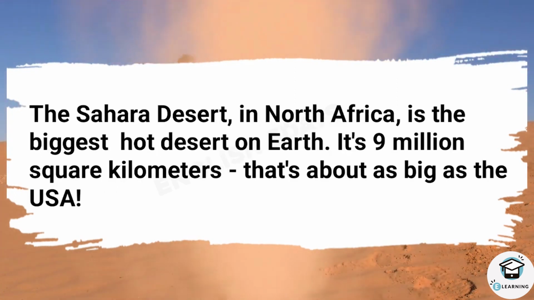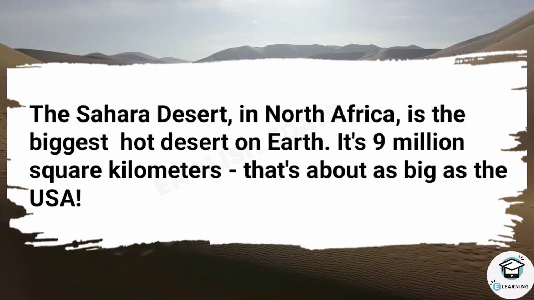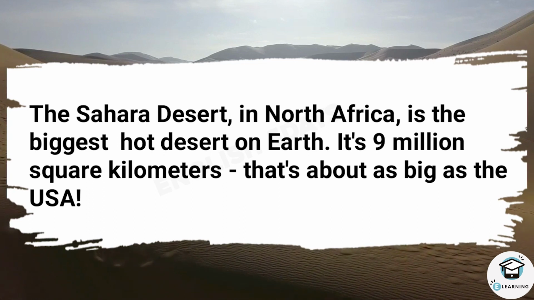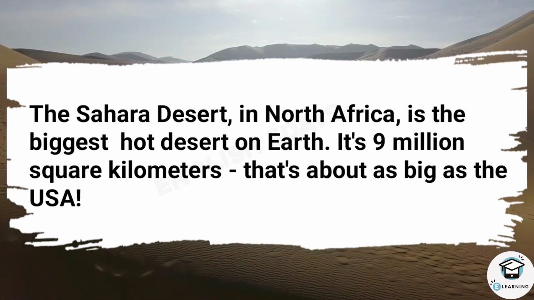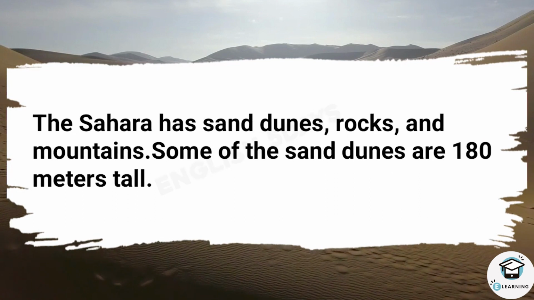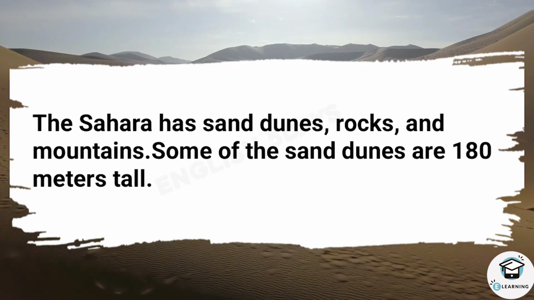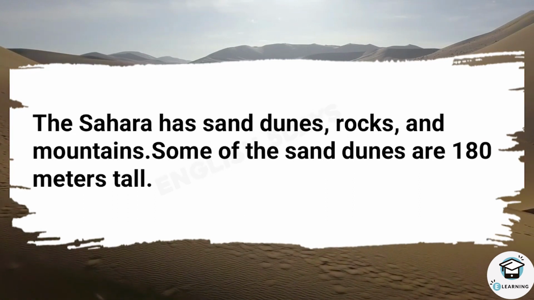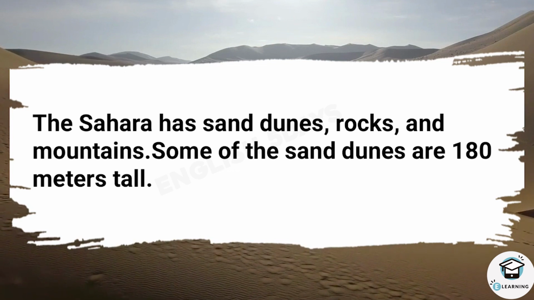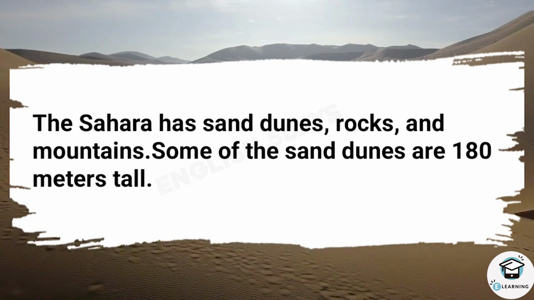The Sahara Desert in North Africa is the biggest hot desert on Earth. It's 9 million square kilometers. That's about as big as the USA. The Sahara has sand dunes, rocks, and mountains. Some of the sand dunes are 180 meters tall.